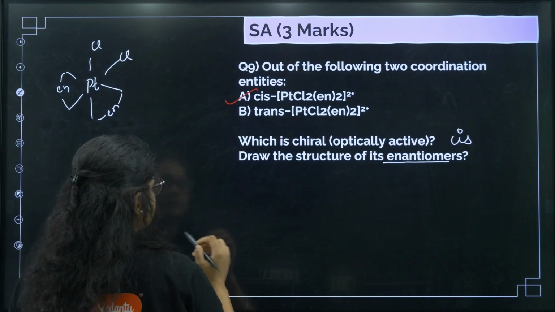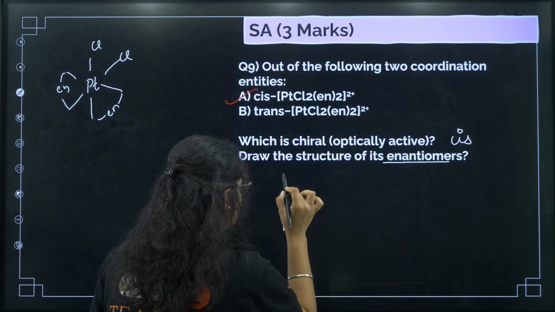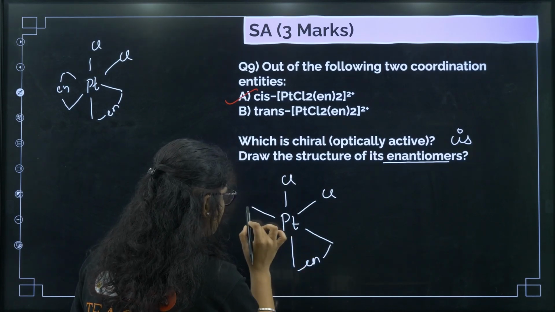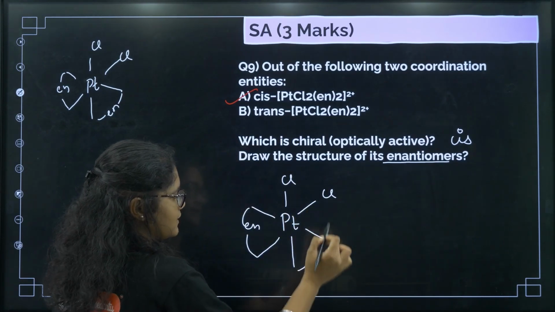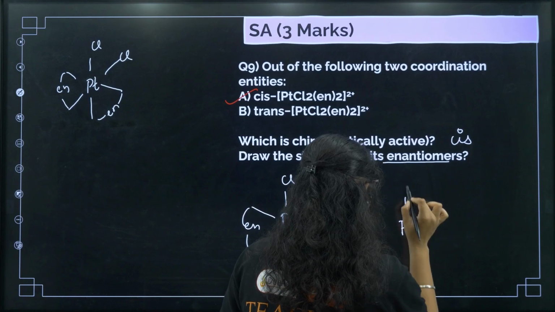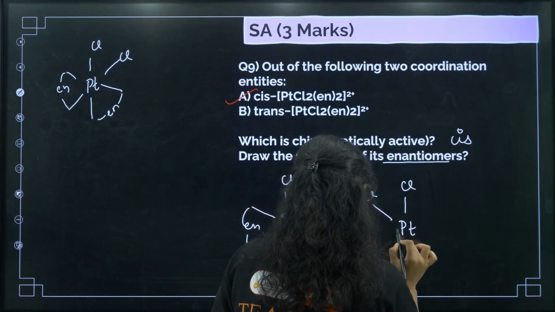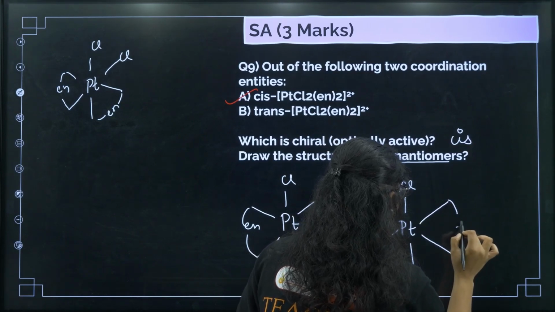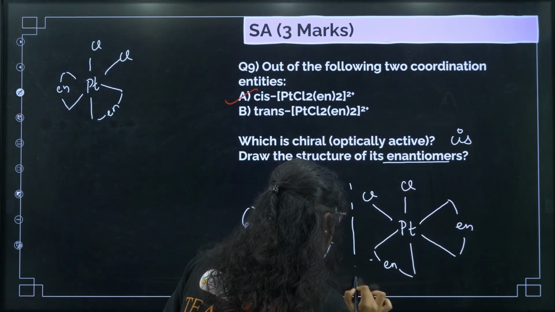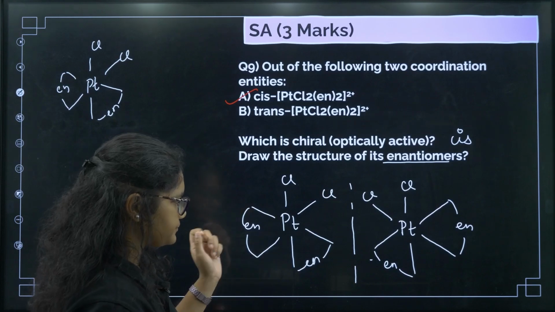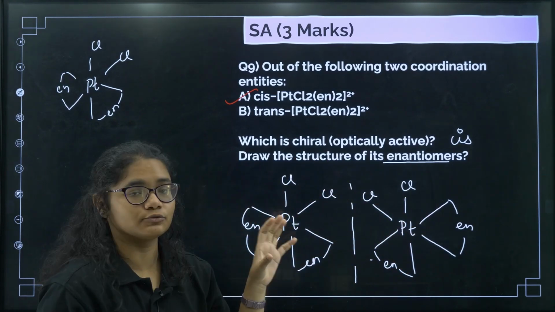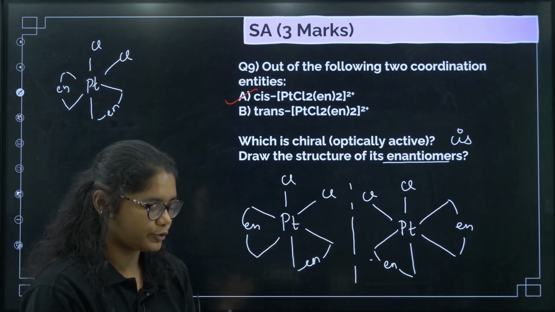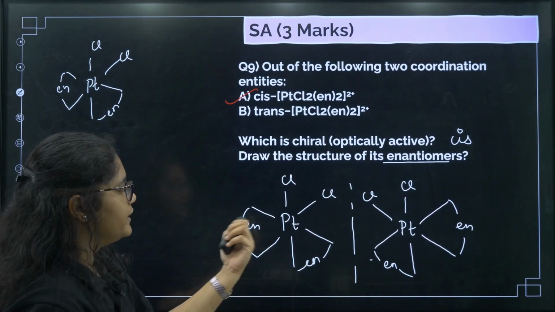So you need to draw the structure of this one. So it is PtCl en. Okay, this one is there, and another we have PtCl en, and then en. Okay, so now if you see, this is the mirror image. So this compound is not exactly superimposable on this one, so that is why this one will also be optically active. Okay, so these are the 2 enantiomers.